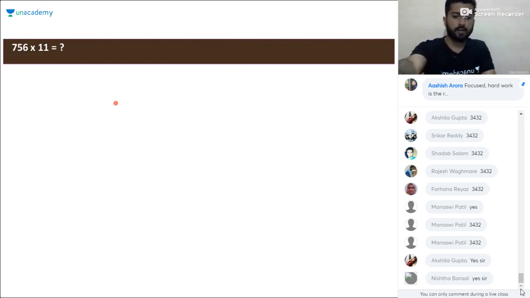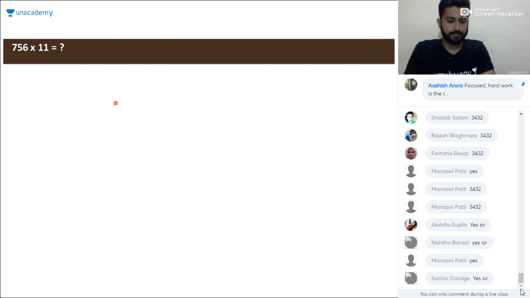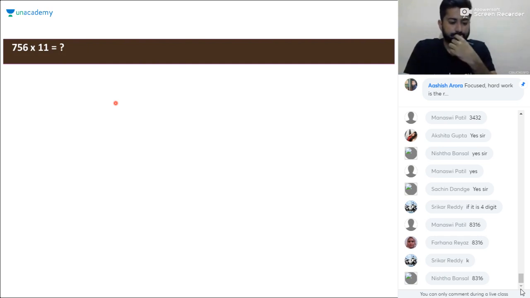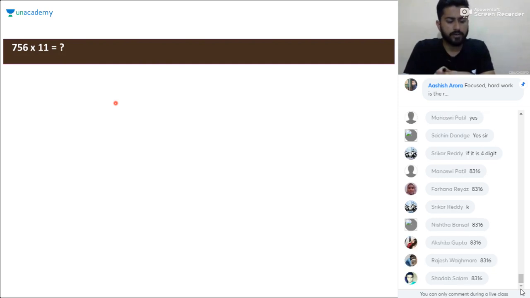Okay. Now just multiply this number: 756 into 11. It will go in the same way, Shrikar. Even if it is a 15-digit number, it will go in the same way. One more thing that I need to convey through this number is the case of taking the carry forward. When you understand that particular case, you can apply it for any number, Shrikar.